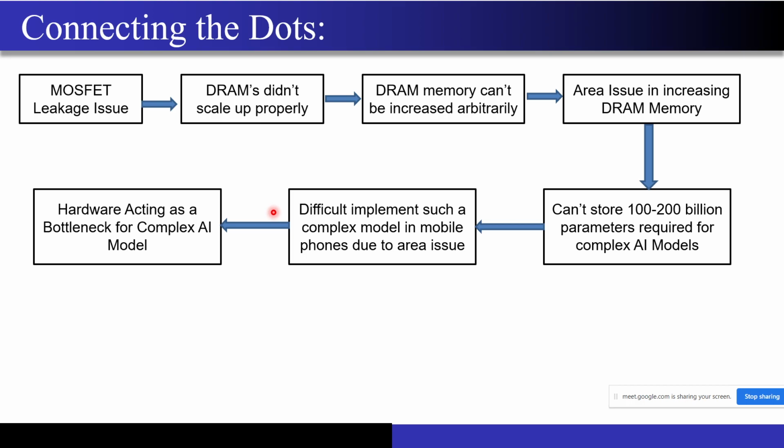And because the DRAMs are not able to scale properly compared to the processor, a lot of energy is consumed just for fetching the data from the memory. This is a hardware issue that the AI research community is facing now. They want to increase the complexity of their AI models, right? But the problem is, even if you are able to make a model,